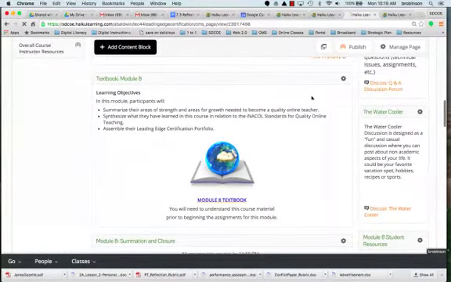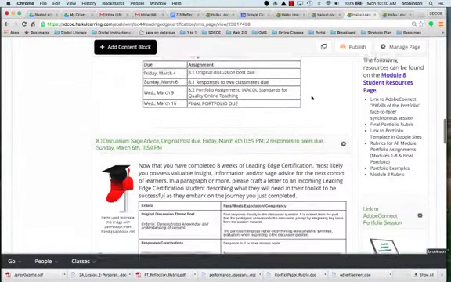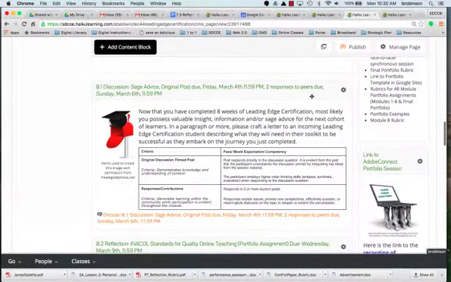As always, you'll want to take a look at what we have in the textbook, especially as it relates to being able to look at the INACOL Standards for Quality Online Teaching. Here are your due dates. Your discussion for Module 8 is Sage Advice. Basically, what advice would you give a student coming into the next cohort?